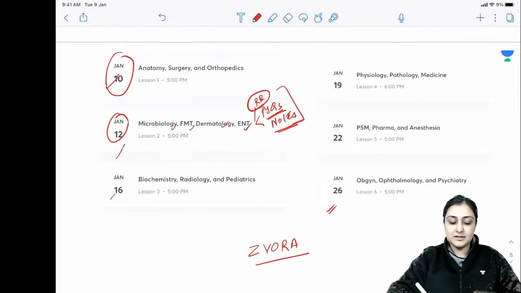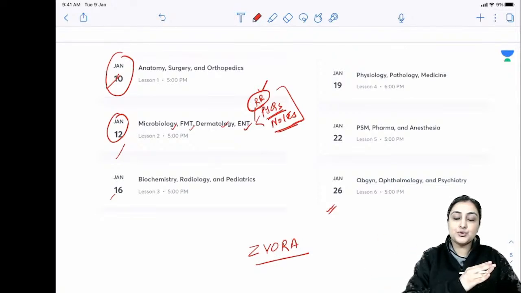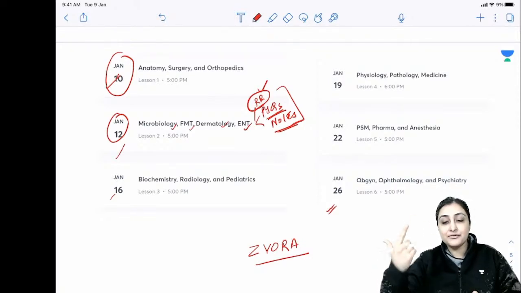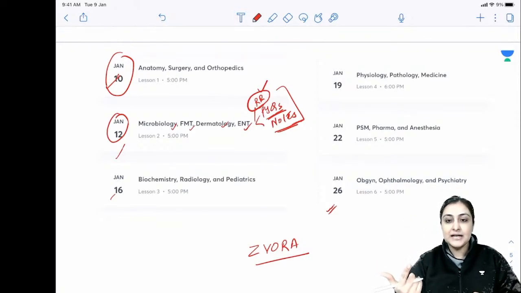So first master these RR notes. Isko base banao, fundamental banao, and then scroll through your active notes, so that you are revising also. All right, this I already know, this is extra, this I already know. So in that process, there's one more cycle of revision which is happening in your mind. All right, so that is again a very good idea. If you can manage to do it, I think it's perfect.